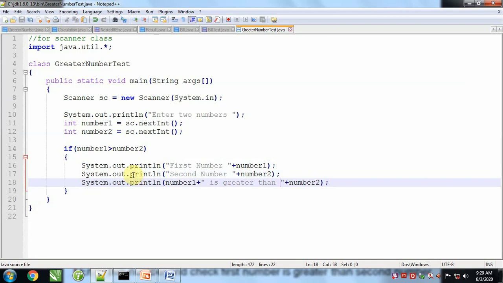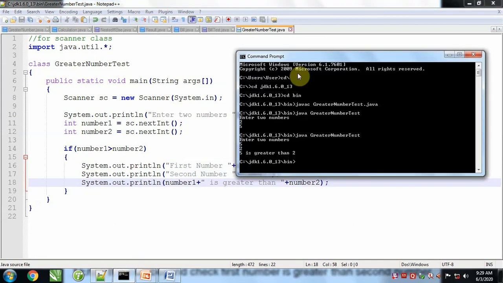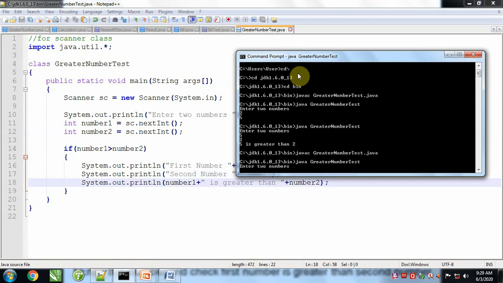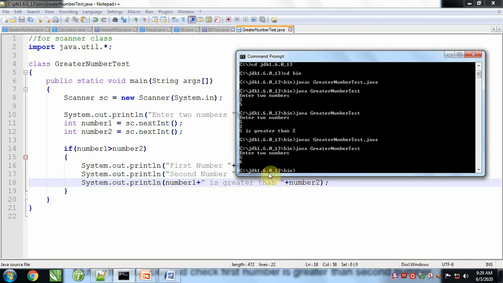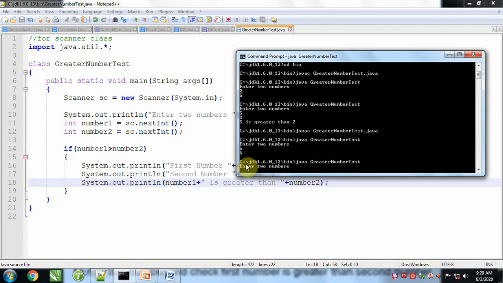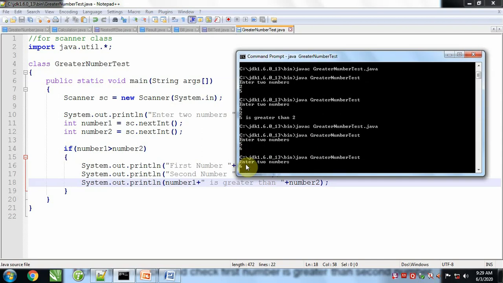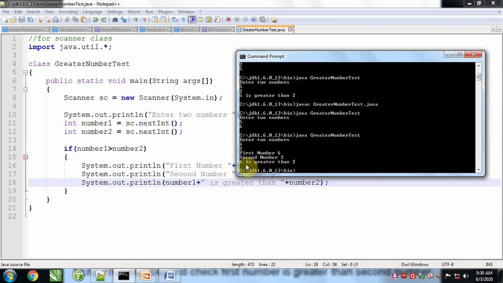Again Ctrl S to save this program. Open command prompt, press the up arrow key 2 times, so the javac command will show. Press the down arrow key one time, the java command will show, and press enter. Enter two numbers 5 and 6. This condition is false. Enter two numbers 6 and 2. First number is 6, second number is 2, 6 is greater than 2. So like this we can make a block of the if statement.